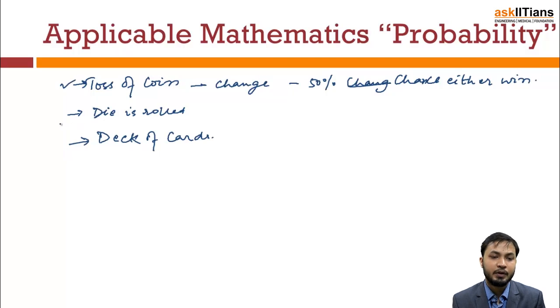Similar to this, there are other cases, right? When I take multiples of coins or dice or decks, right? When we combine them, they become a little bit more intricate or complicated or complex. That is why we need to understand that probability is the complete form of application of any mathematics. Till now, whatever we have learned, we need to just apply in the logic of probability. That is what we are going to do in the whole chapter.